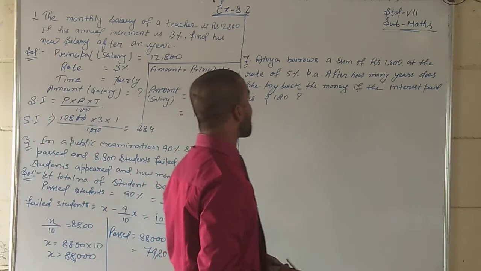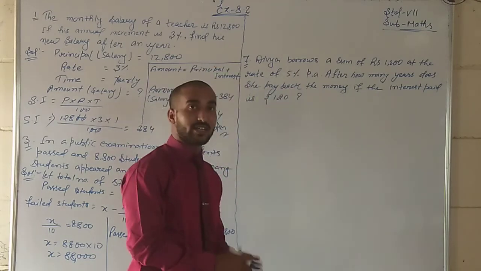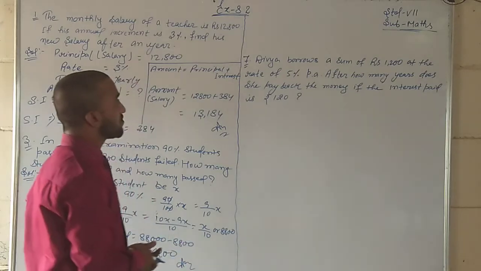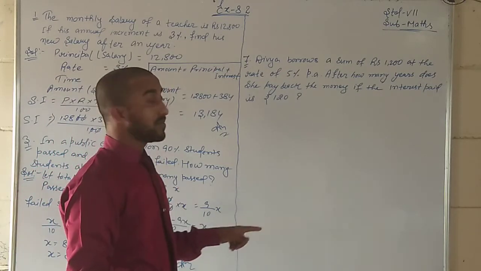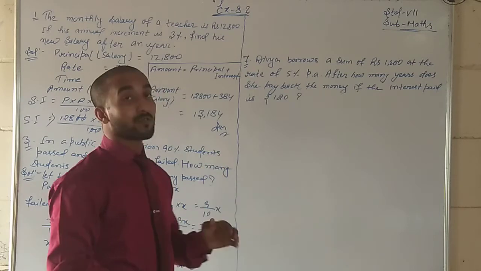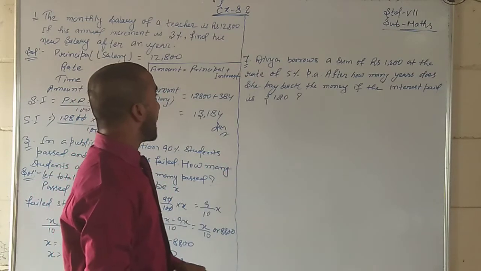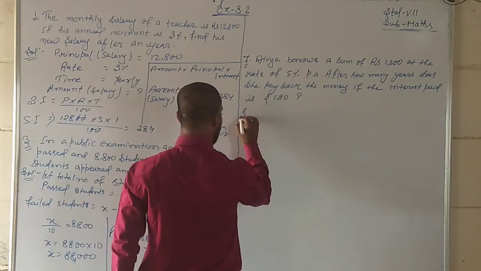See question number 7. What is the question given? It's your turn to do. Divya borrows a sum of rupees 1200 at the rate of 5% per annum. It means the principal amount is 1200, at the rate of 5%. What is the rate? 5%. So we can mention it over here.